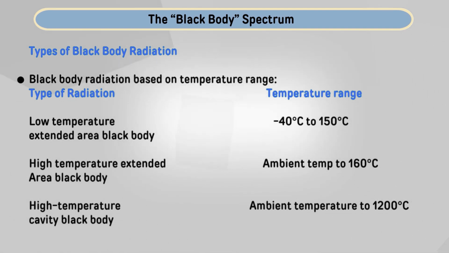The low temperature range is from -40 degree centigrade to 150 degree centigrade, and then the extended high temperature black body is from ambient temperature to 160 degree centigrade, and the high temperature cavity black body has a temperature range from ambient temperature to 1200 degree centigrade.